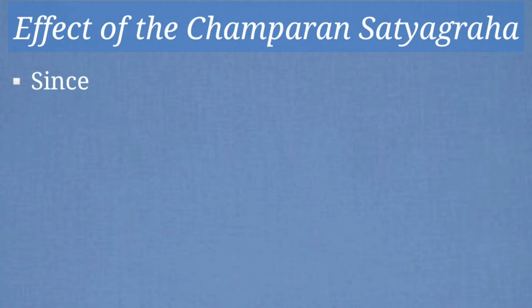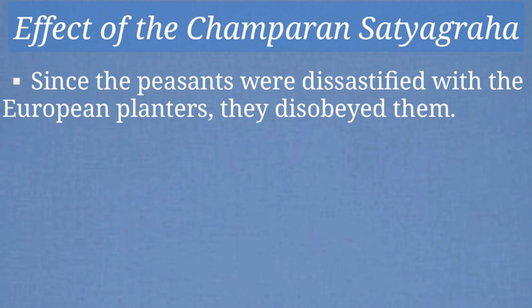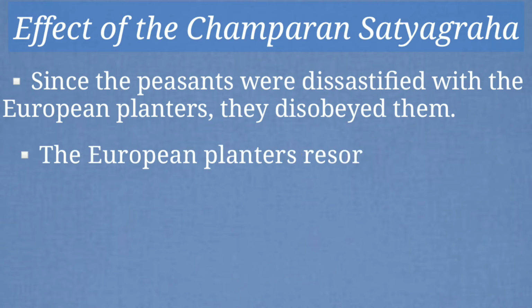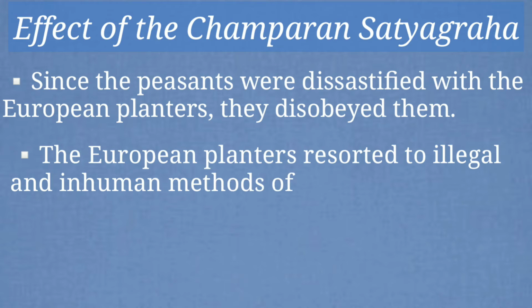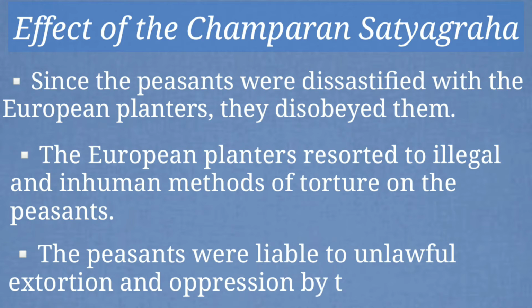Now, children, since the peasants were dissatisfied with the European planters, they disobeyed the European planters. So, the European planters resorted to illegal and inhuman methods of torture on the peasants. And the peasants were liable to unlawful extortion and oppression by the planters. Children, extortion means using violence or threat to obtain money or property. So the peasants were threatened that if they disobey, their property would be taken away.